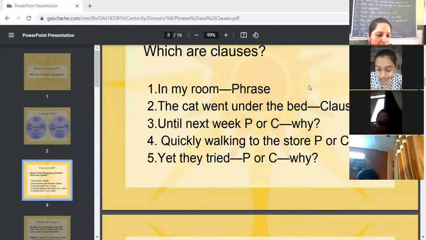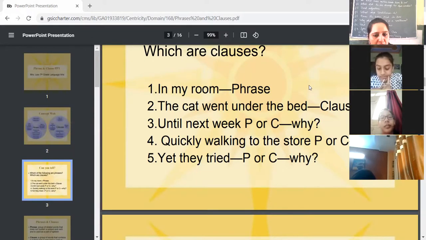How can it be a clause, beta? It is not a complete sentence. How can it be a clause? Tell me. Clauses are complete sentences. This is the difference. You can see here, the cat went under the bed. It is a clause because it is a complete sentence and gives you the complete meaning. In my room is a phrase because it is not giving a complete meaning.